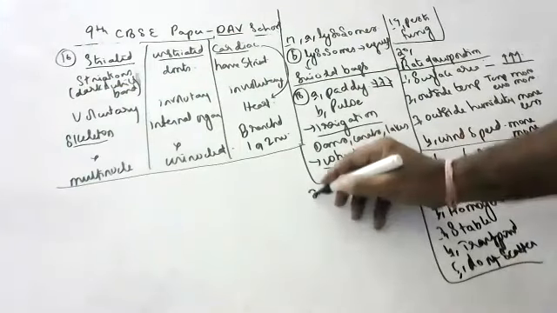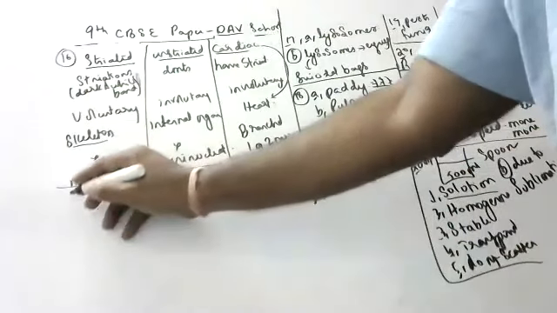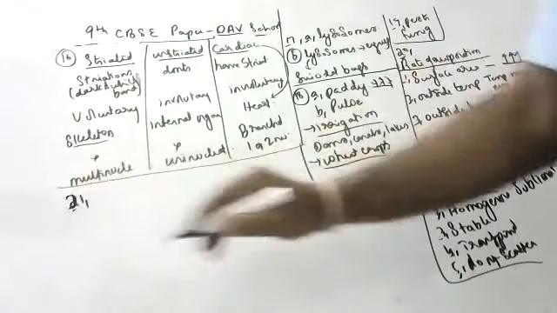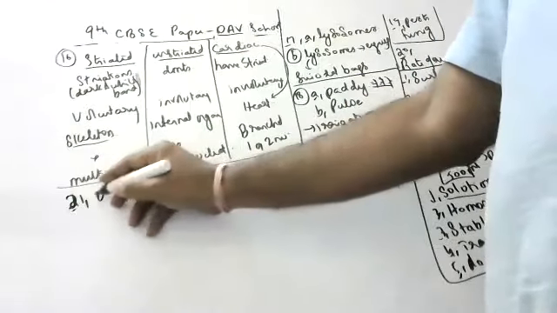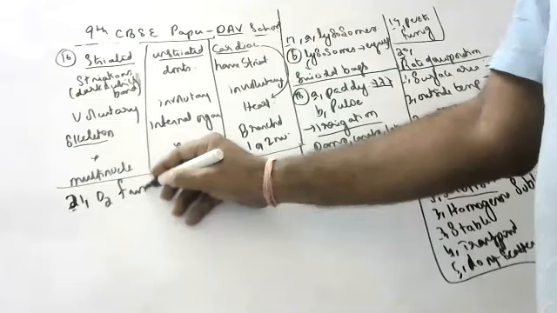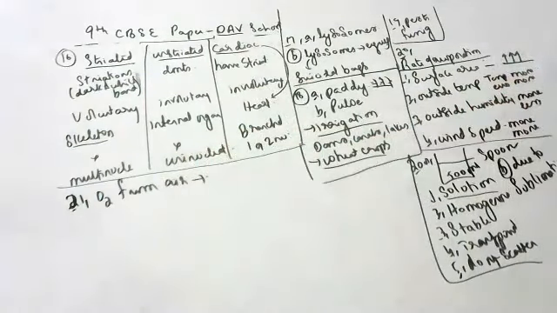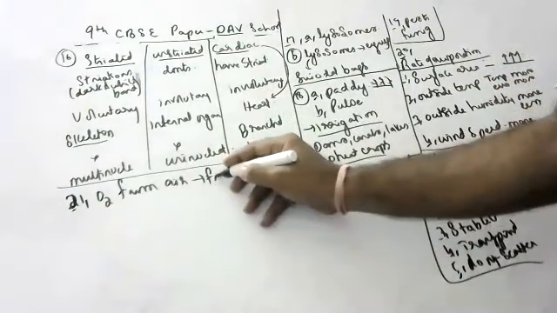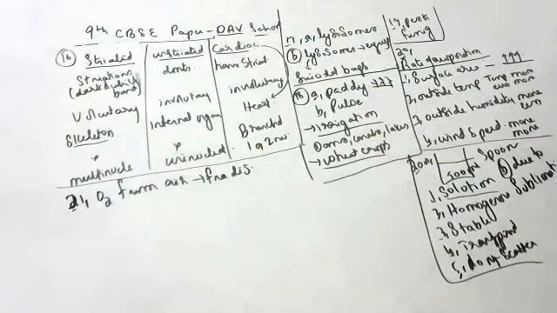Next, the 21st question. Name the method which is most suitable for separating the following. Children, come on, first one. Oxygen from air. Who will tell? How do you separate oxygen from air? Fractional distillation. Very good, fantastic. Fractional distillation.